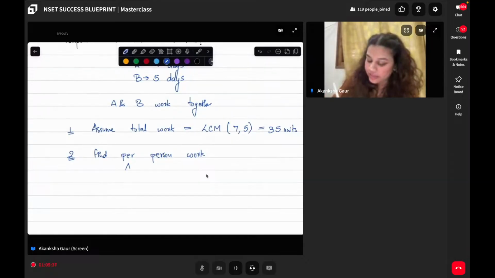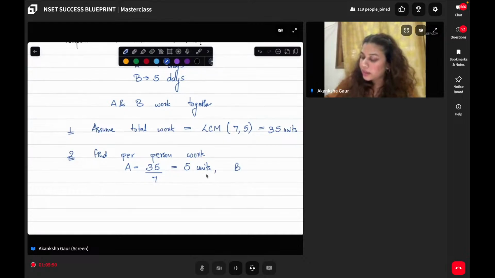Now we have A. Total units of work is 35. He is taking 7 days to complete it, which means his work per day is 5 units. Similarly, B has 35 units to cover and he is taking 5 days, which means 7 units of work per day. Very good, everyone.